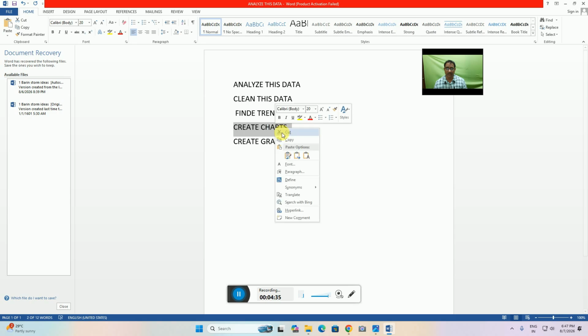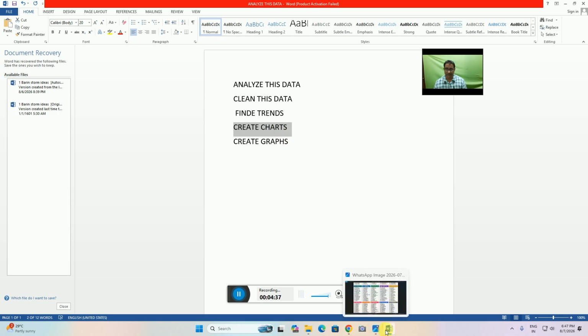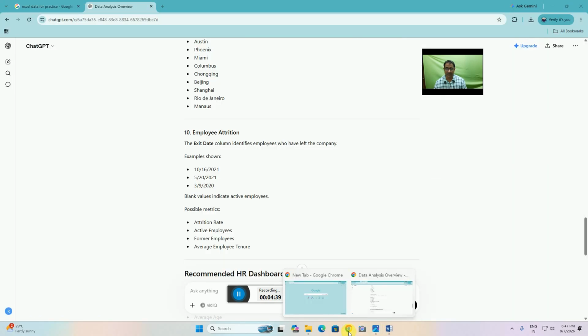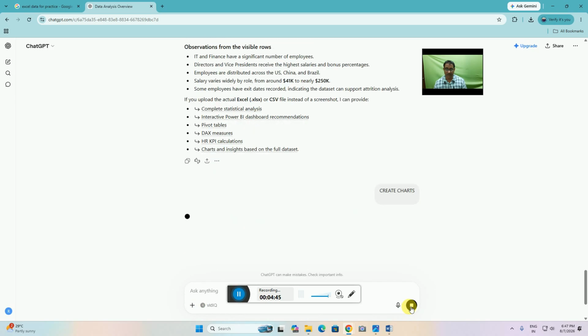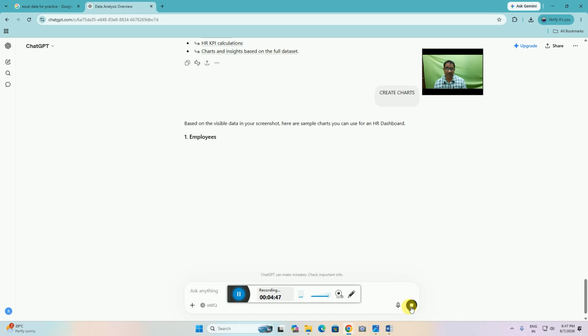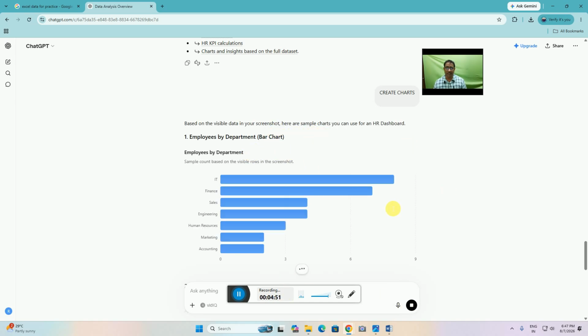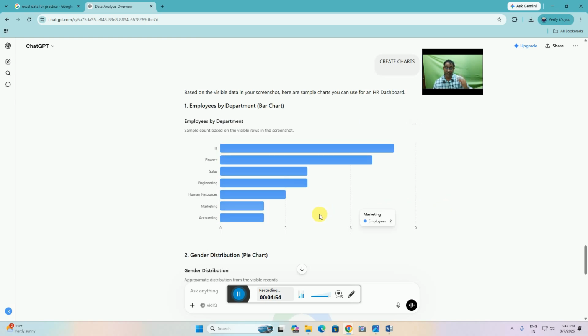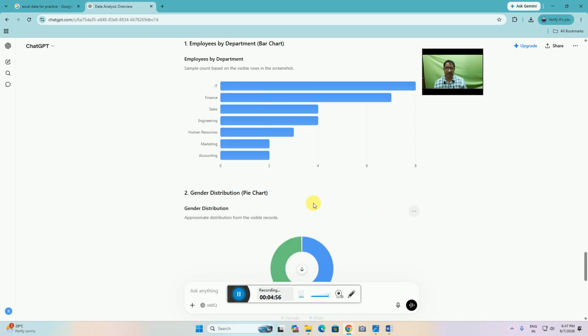Create chart. Then I will give this create chart prompt. What happened is it observes the same data, the best visible data on screen. This way creating a chart is a very simple method to observe.